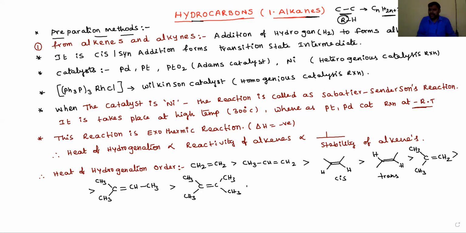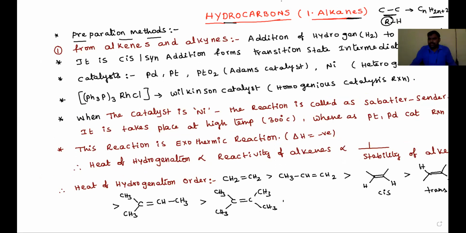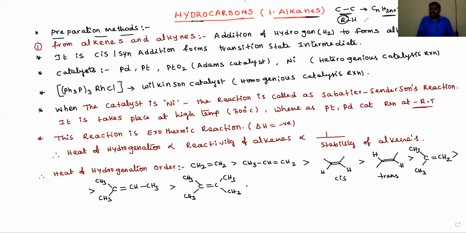That R is the alkyl group. So that R is nothing but CnH2n+1. We are just keeping hydrogen separately, and that's why CnH2n+2 is also represented as RH.